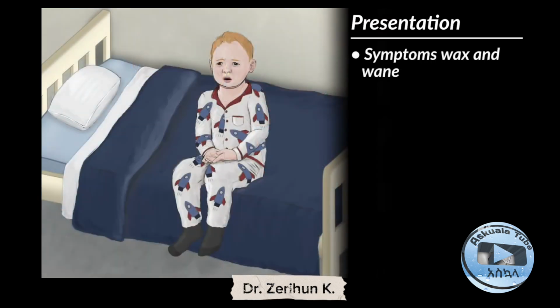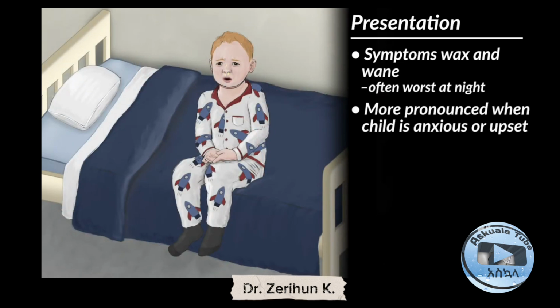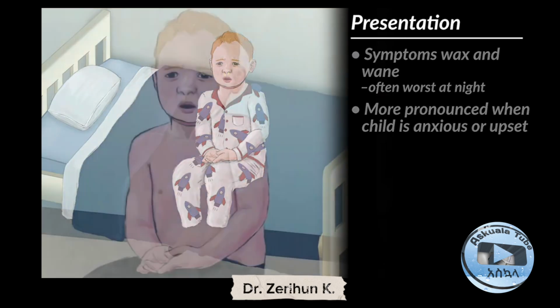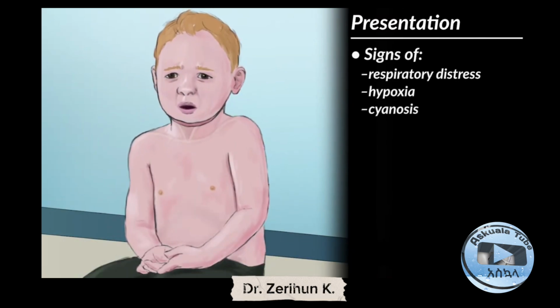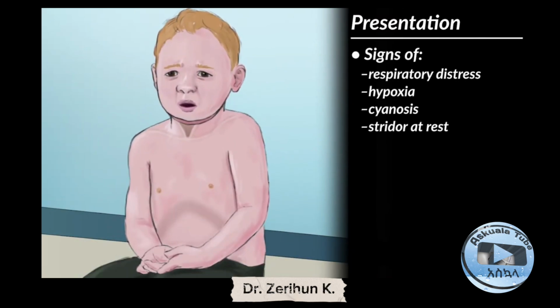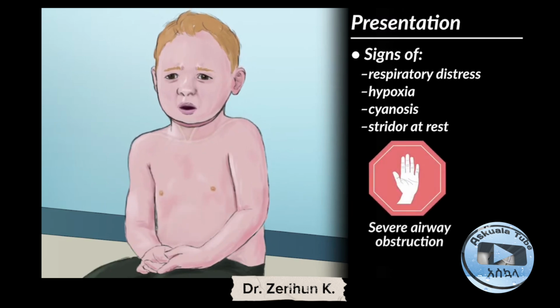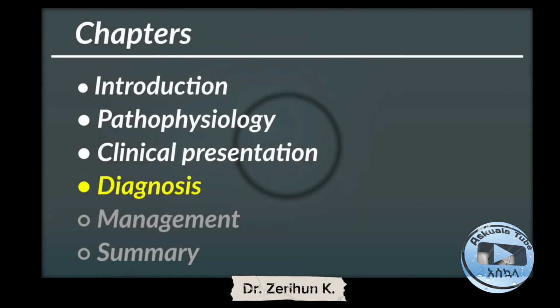Symptoms wax and wane, often worse at night, and more pronounced when the child is anxious or upset. Signs: the patient can have respiratory distress, hypoxia, cyanosis, and stridor at rest, which indicates severe airway obstruction.